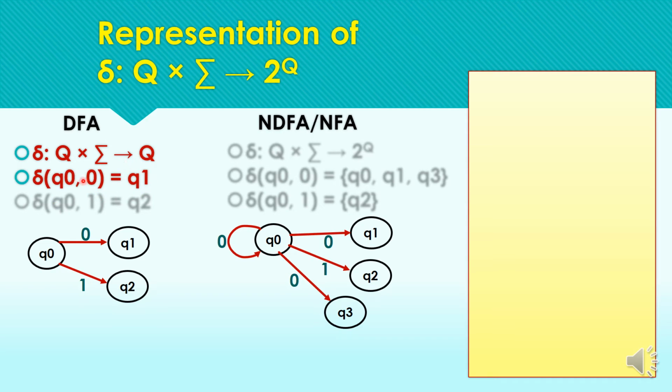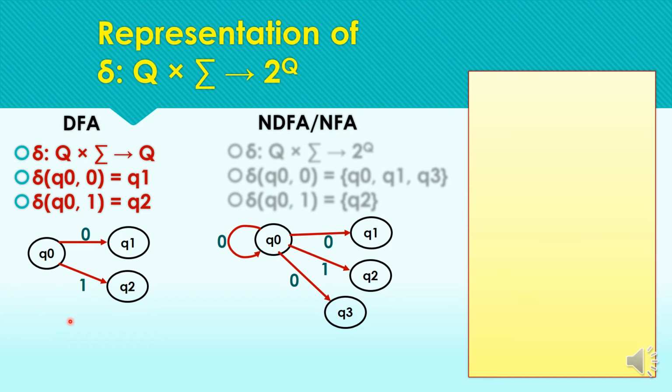So this is the transition equivalent to this transition diagram. Another transition is from the state Q0 for the input symbol 1, we are moving to the state Q2. So this transition is equivalent to this transition diagram. This is one form of representing the transition diagram.